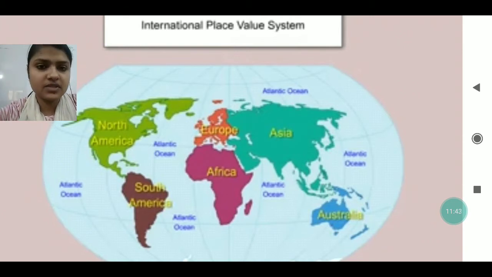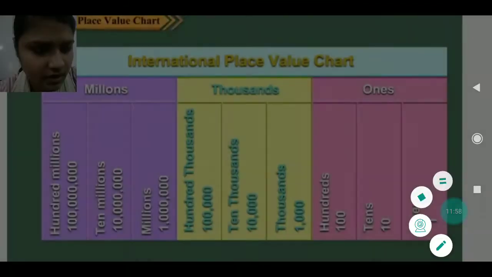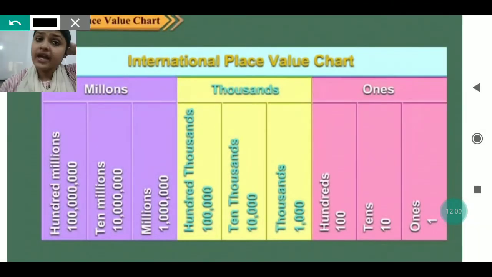International place value systems are used outside of India, like in North America, Europe, Asia, South America, and Australia. These countries use this international place value system. In the international place value system, the same thing is there: ones, 10, 100, then 1000, 10,000. Then after that, the lakh period is not there, it is the 100,000 period. Then after that, 10 lakh is not there, it is the million period.